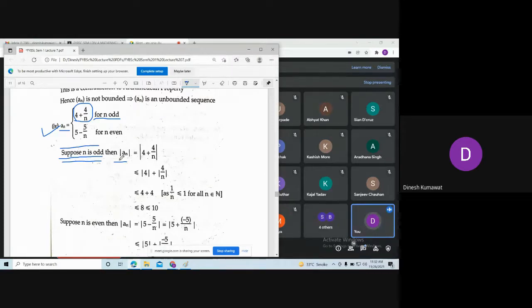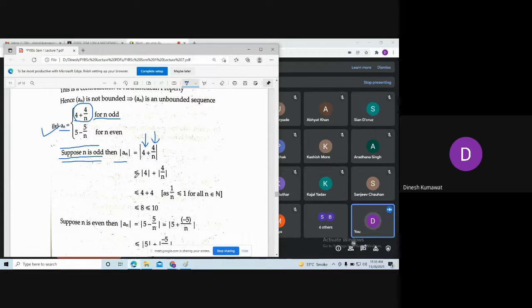So what can I say about mod an? Mod an is equal to mod of 4 plus 4 by n. Now here we have two real numbers, the addition of two real numbers.